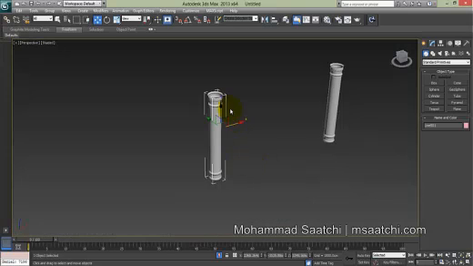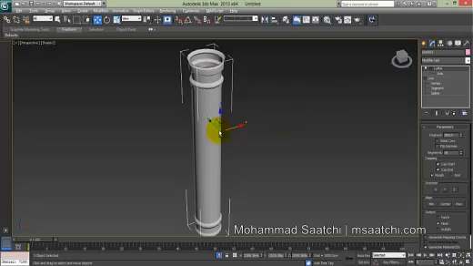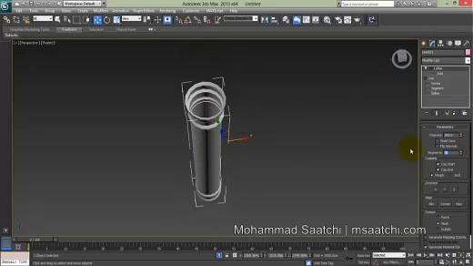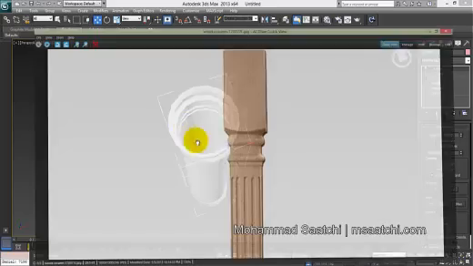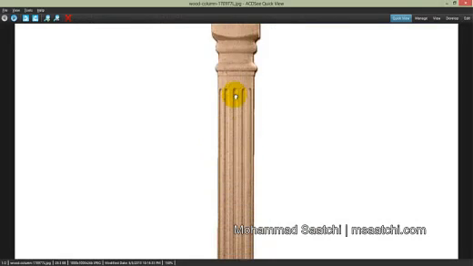To have a backup of the model, I increase the value of segments in the lathe to make it smooth. Attend that this value must be even, because we want this part to be, 2, 4, 6, 8, 10.